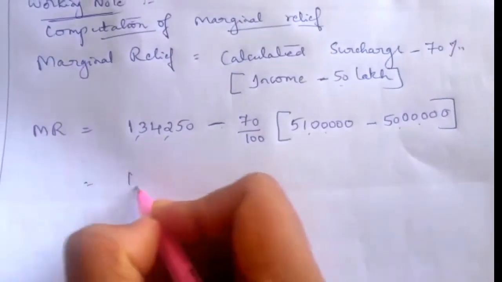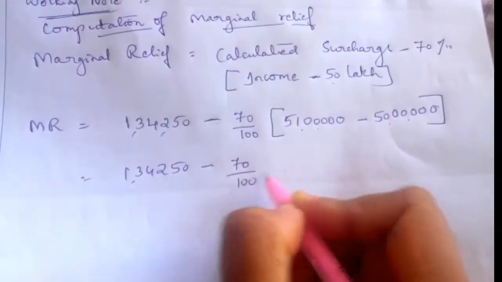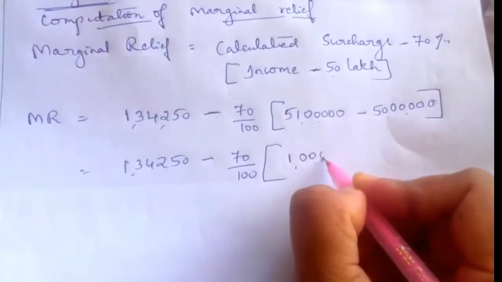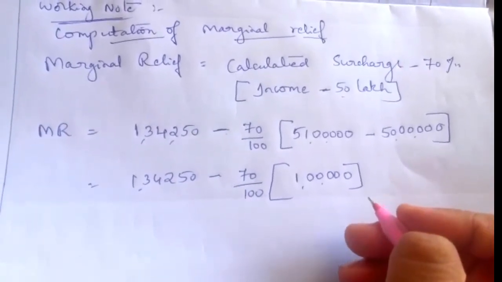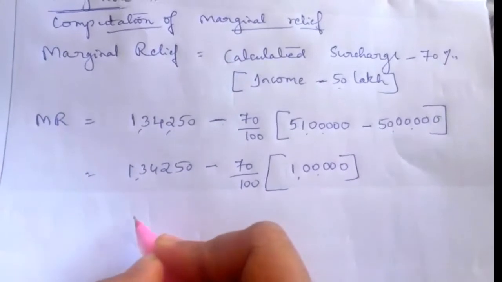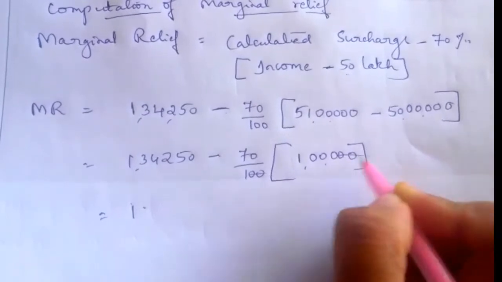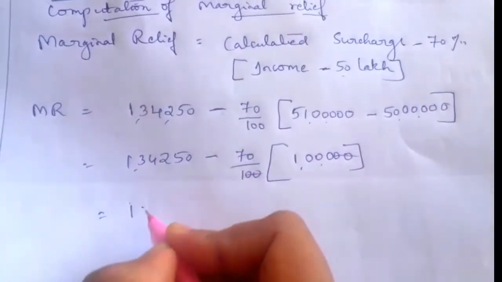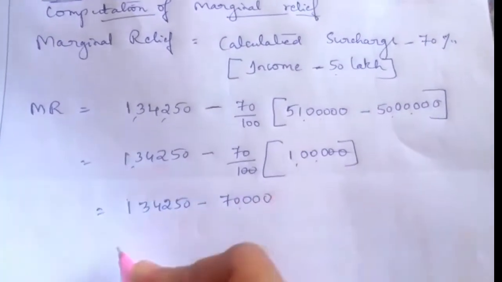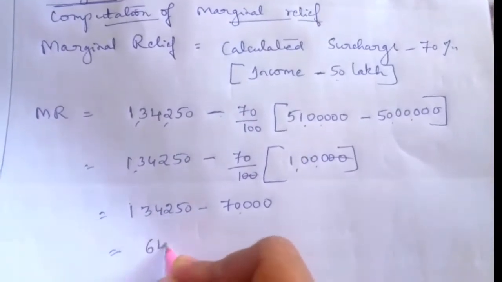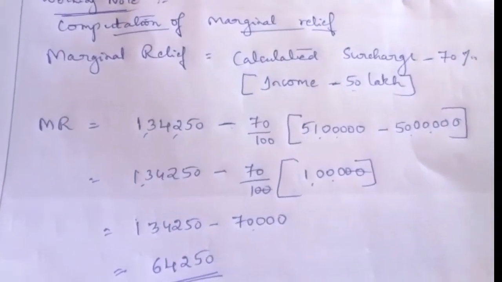So now write 1,34,250 minus 70 divided by 100 into 1 lakh. So now it comes to 70 into 1000 is equal to 70,000. 1,34,250 minus 70,000 comes to 64,250. 64,250 relief he can get.